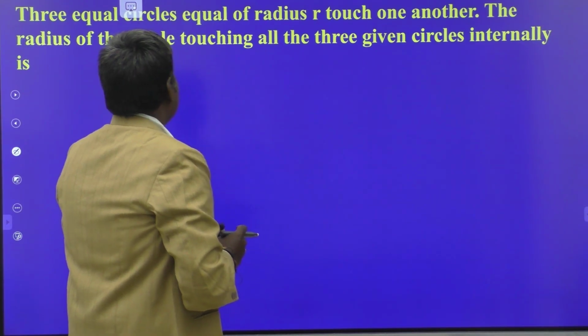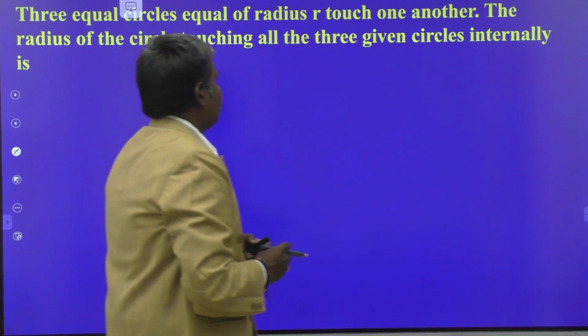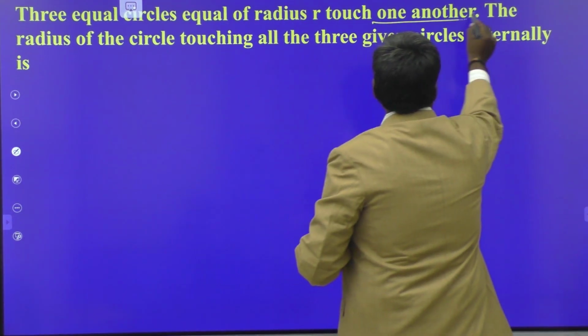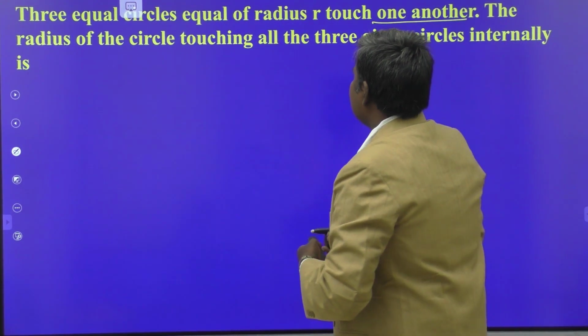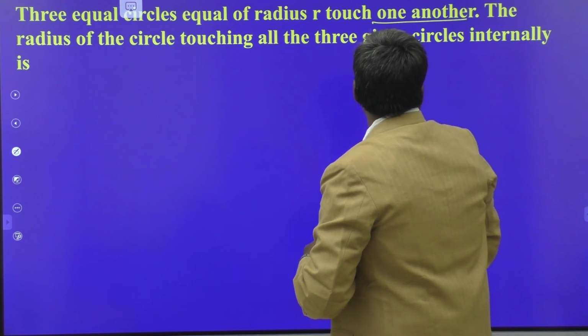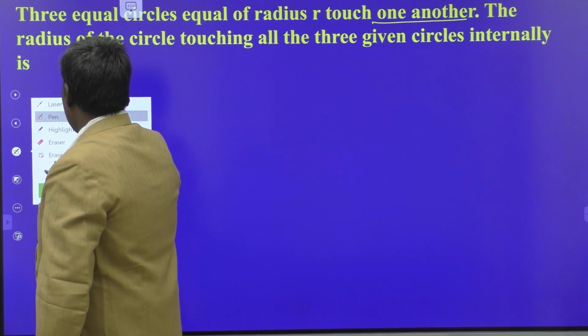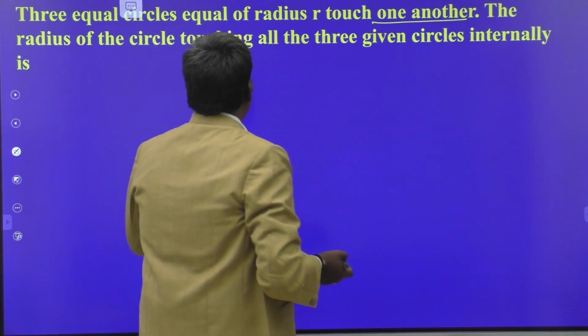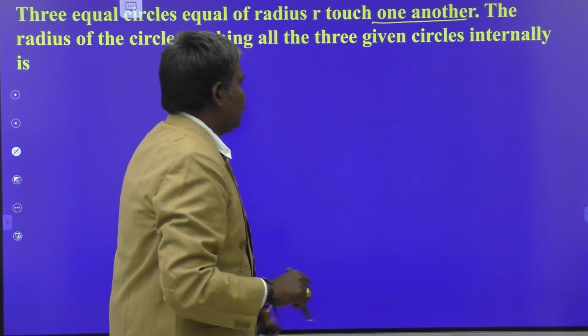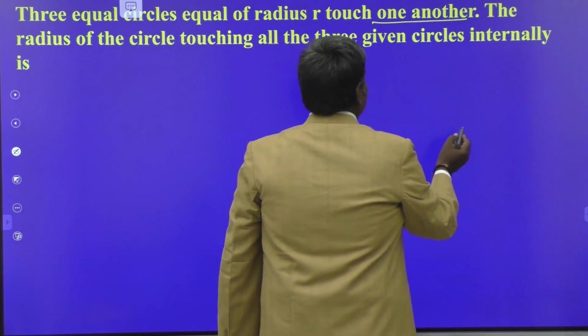Three equal circles of radius R touch each other. Then the radius of the circle touching all the three given circles internally is what they are asking. So three circles of radius R units are given to you, touching each other externally.